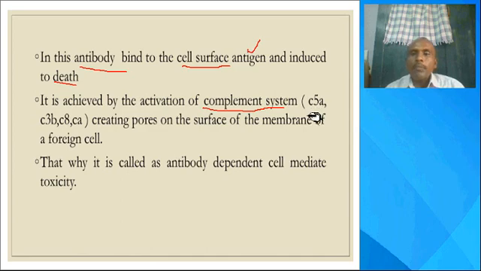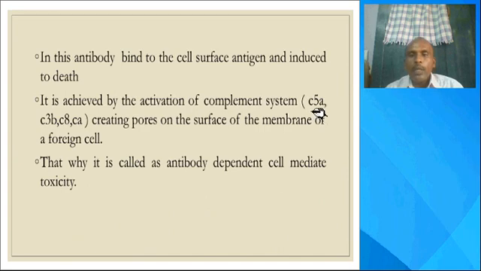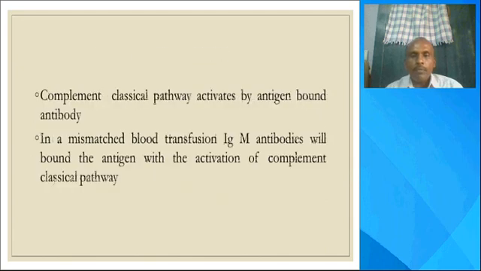Here, in the complement system, 20 complement proteins are there. These are activated by the classical pathway. Particularly in the blood transfusion problem, four types of complement proteins participate: C5a, C3b, C8, and so on. These complement proteins will activate the immunoglobulins. So in mismatched blood group transfusion, IgM antibodies will participate.